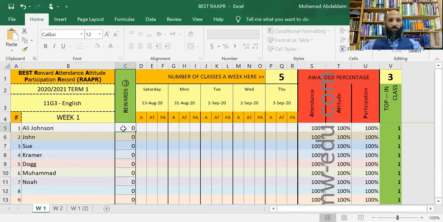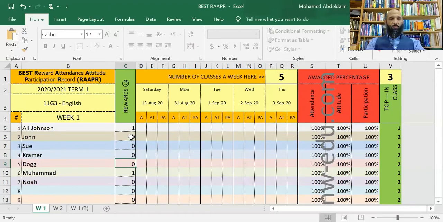Here we have rewards. So let's say that Ali was a good student today and he answered a question and you want to give him a reward. So basically you go here and you write 1, okay? And then you're explaining the lesson and all, and then Muhammad answers a question as well. So you give Muhammad a 1, right? And now notice here, this is not really changing because here we wanted the top 3 students.